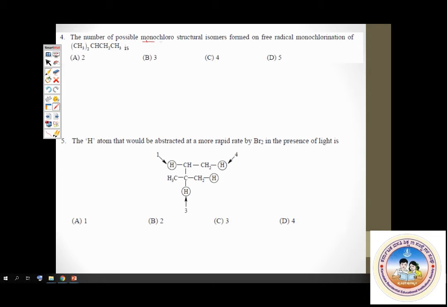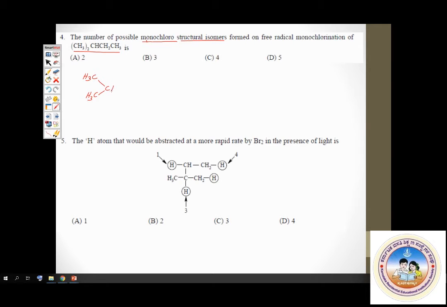We have to find out how many such monochloro derivatives are obtained from this compound. Let me write its structure: two CH3 groups attached to a CH carbon, then CH2, CH3. This is made to react with chlorine in presence of diffuse sunlight. Now you have to figure out how many monochloro compounds you can get.